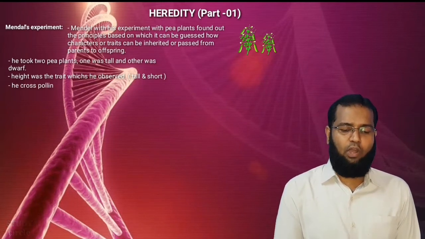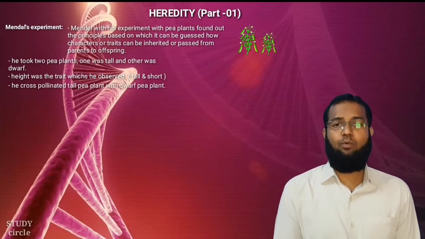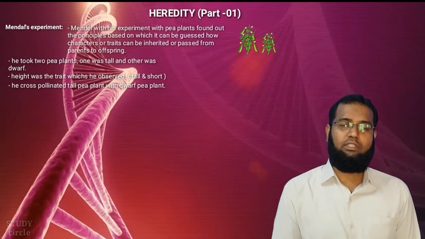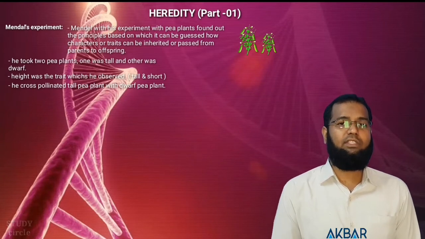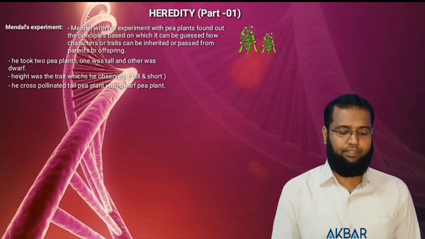So he cross-pollinated the tall pea plant with the dwarf pea plant. What is cross-pollination and what is self-pollination, that we have discussed in the video which is related to reproduction. If you want to see, the links are given in the description, you can go through it.